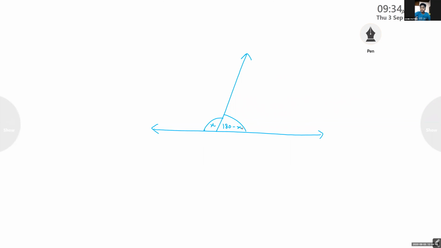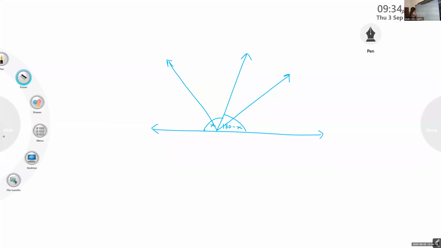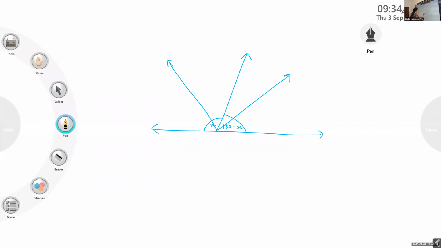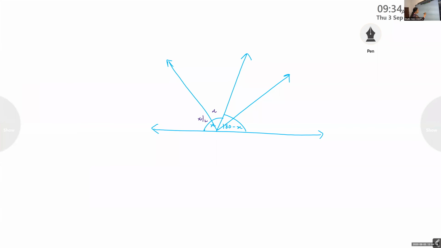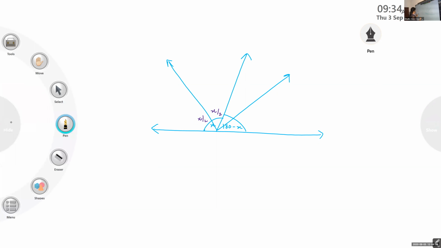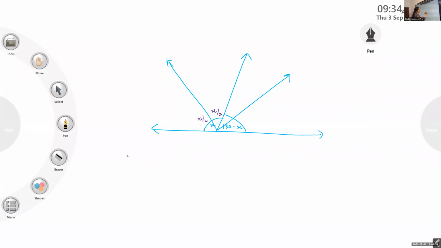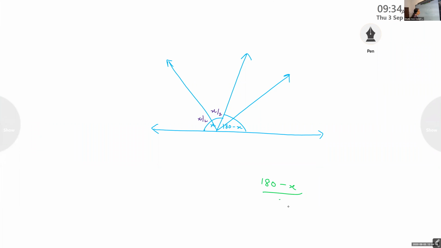Okay, children? So when we draw a ray as an angle bisector, the angle is divided into two equal parts. If it is X, this part will be X by 2, X by 2. Did you understand that? Again, if it is 180 minus X, this part will be (180 minus X) by 2.